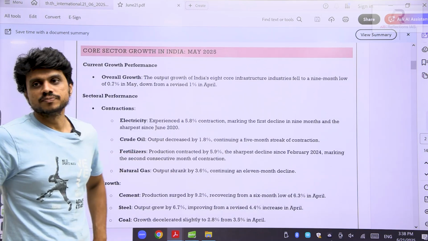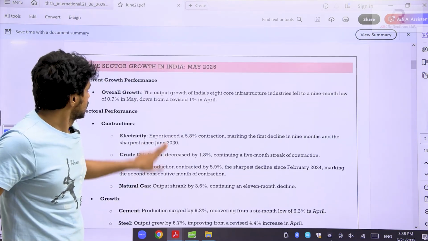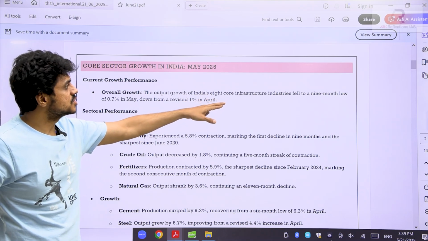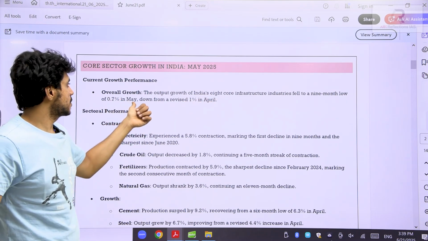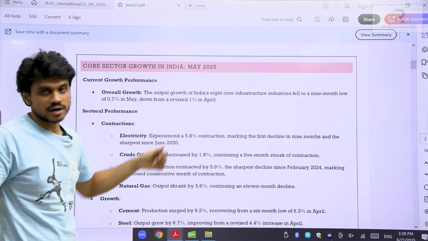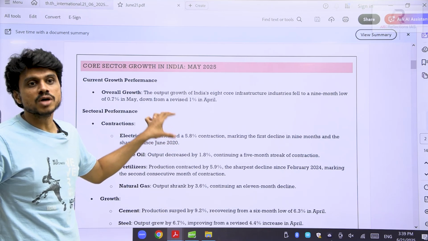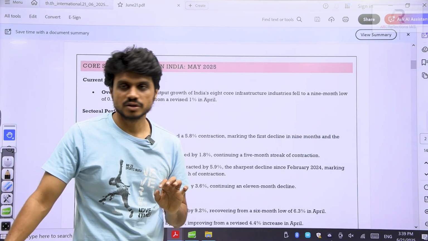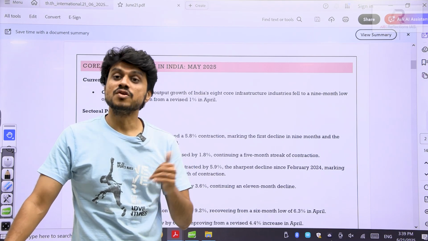Core sector growth. So first, what is the context? The output growth of India's eight core infrastructure industries fell to a nine-month low of 0.7% in May, down from the revised 1% in April. It is growing, but the output has fallen. It is growing only by 0.7%. The growth is very slow.